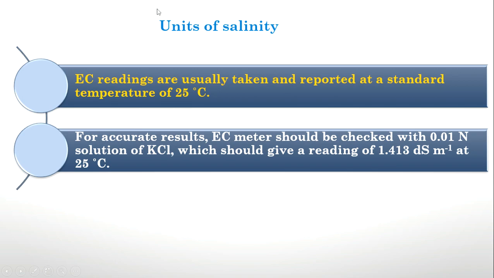And the salinity is mainly measured by means of EC, electrical conductivity, and the electrical conductivity readings are usually taken and reported at a temperature of 25 degrees Celsius. If you are using the EC meter for measuring EC, we will standardize the EC meter using a potassium chloride solution. A KCl solution which has a normality of 0.01 N will have an electrical conductivity of 1.413 decisiemens per meter at 25 degrees Celsius. So we will calibrate the EC meter by using potassium chloride solution. So these are the main units of salinity.